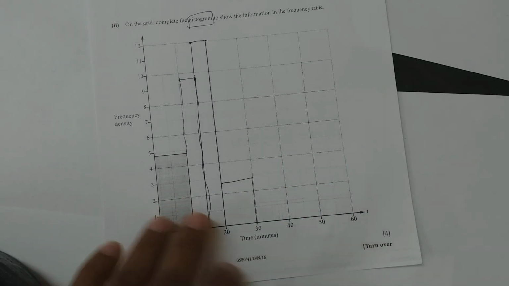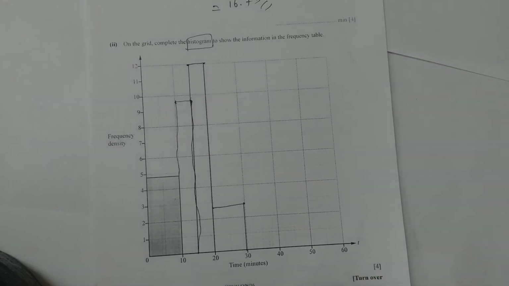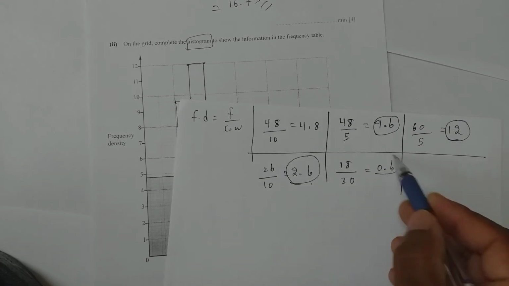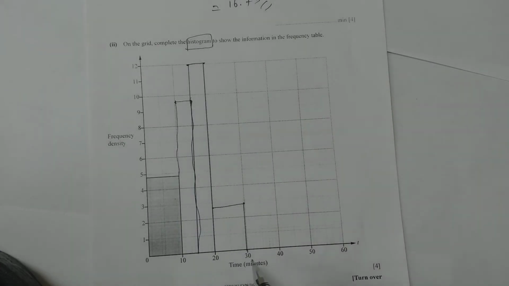Next is from 30 to 60. The frequency density that we have calculated is 0.6. So 30 to 60, 0.6 will be somewhere around here. So the histogram is completed.